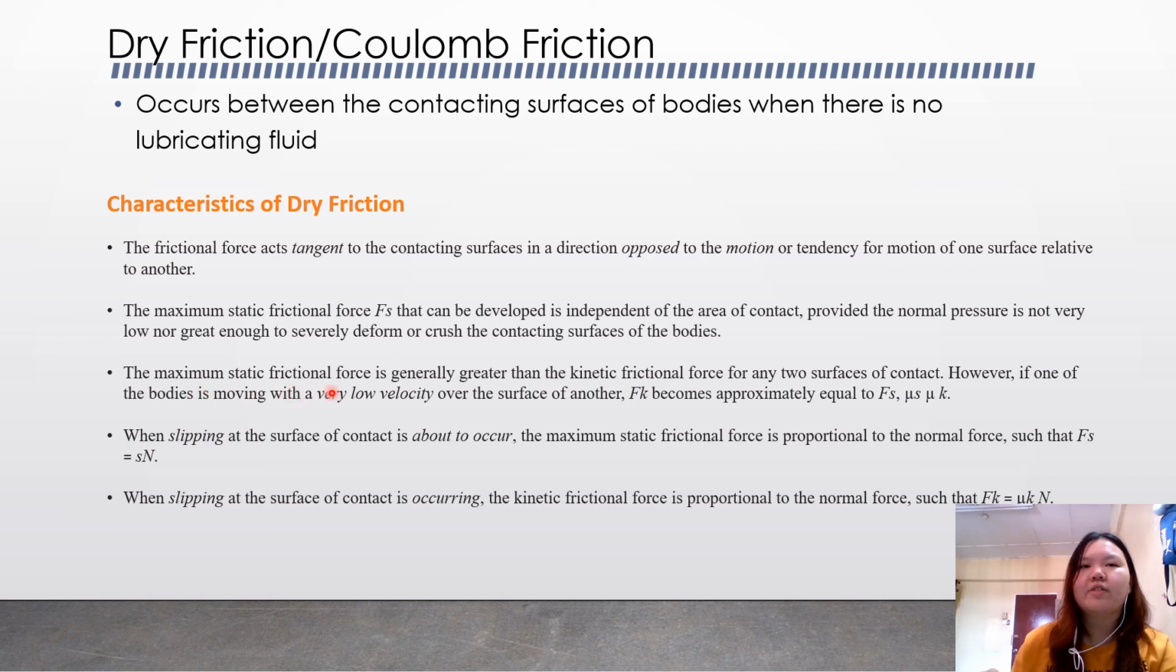The third characteristic is that the maximum static frictional force is generally greater than the kinetic frictional force for any two surfaces of contact. Number four is that when slipping at the surface of contact is about to occur, the maximum static frictional force is proportional to the normal force. The last one is that when slipping at the surface of contact is occurring, the kinetic frictional force is proportional to the normal force, such that the kinetic force is equal to the coefficient of kinetic friction times the normal force.